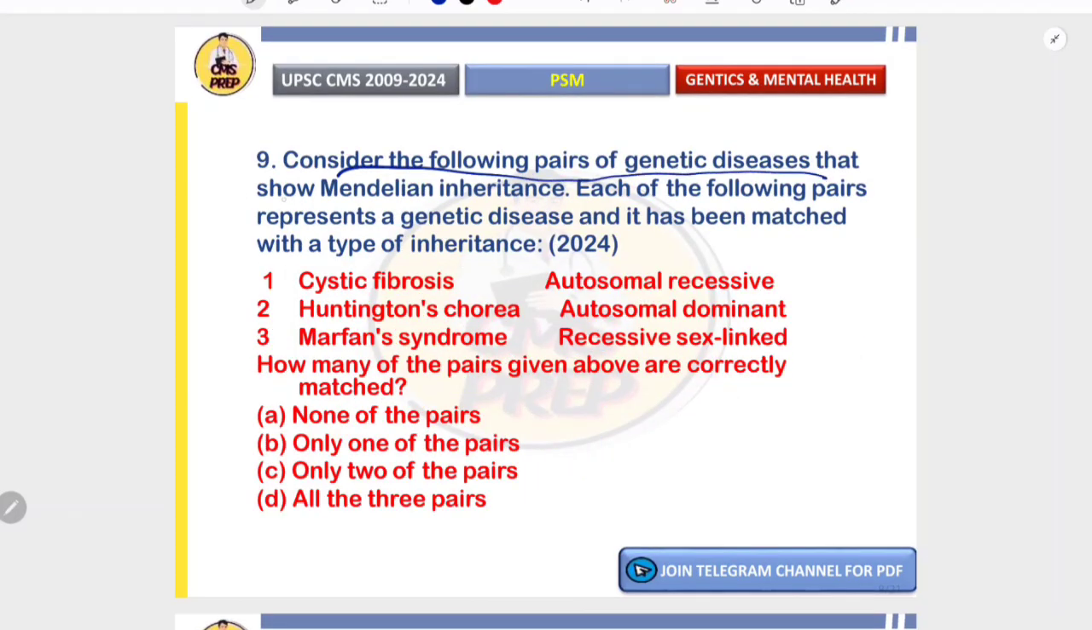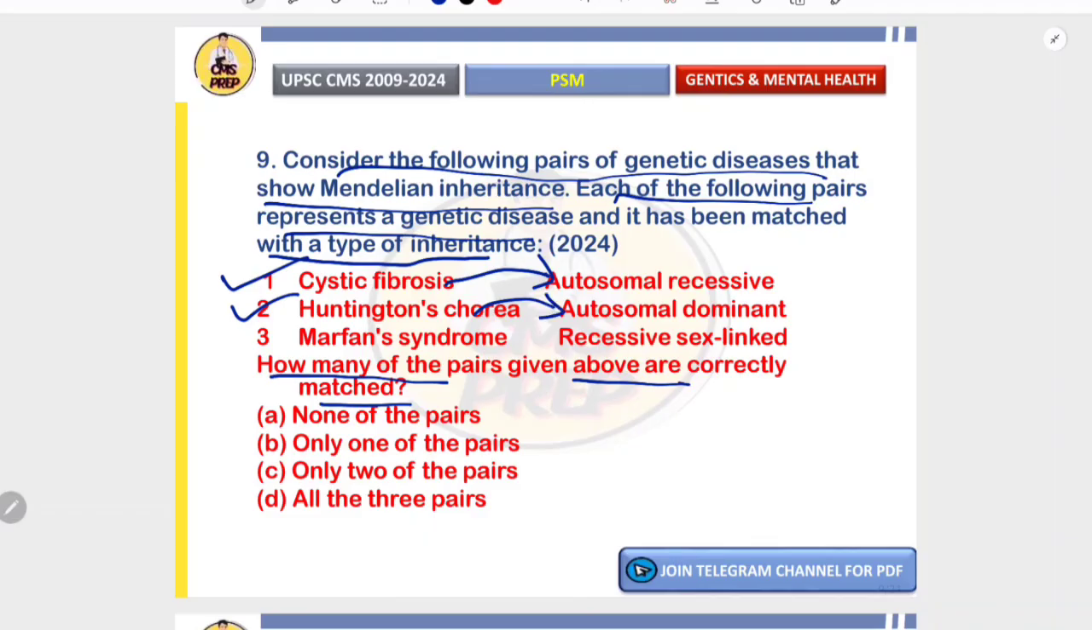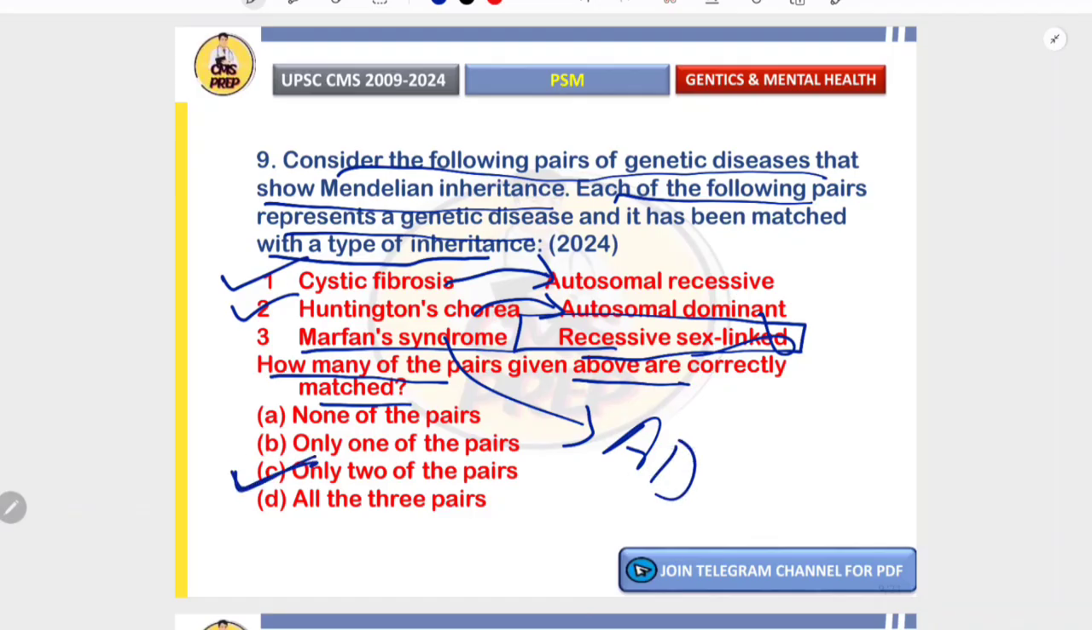Consider the following pairs of genetic diseases that show Mendelian inheritance. Each of the following pairs represents a genetic disease matched with a type of inheritance. How many of the given pairs are correctly matched? Cystic fibrosis is autosomal recessive disease, it is correct. Huntington's chorea is an example of autosomal dominant inheritance, it is also correct. But Marfan syndrome is mentioned as sex-linked recessive, it is incorrect as Marfan syndrome follows autosomal dominant inheritance. So only two pairs are correct. So the correct answer is C.